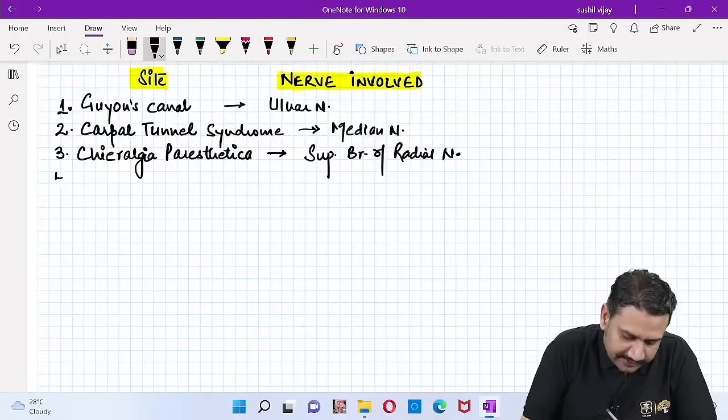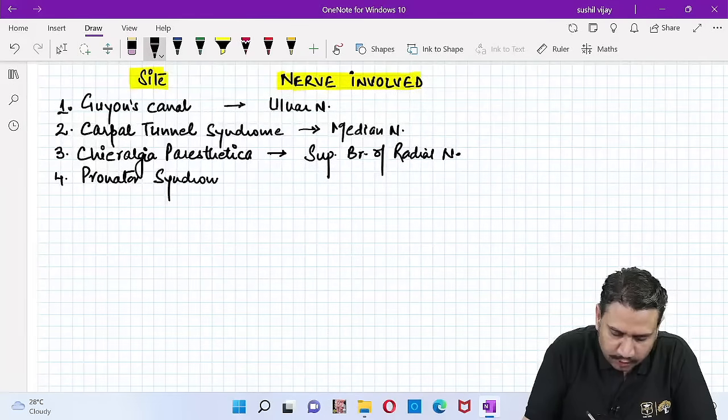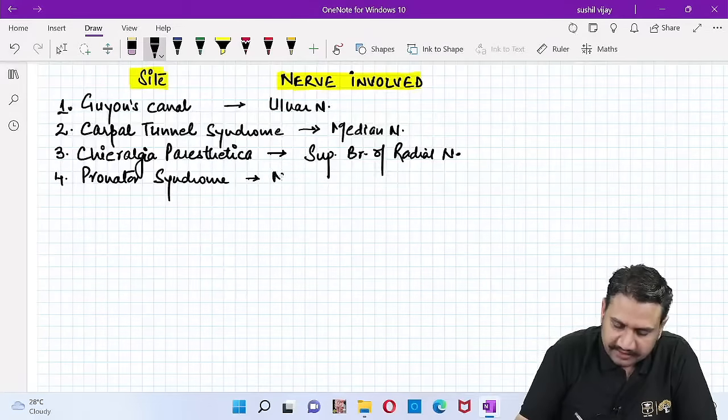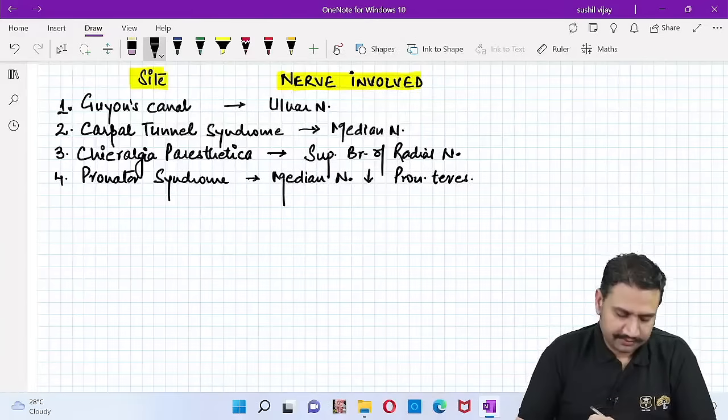Number 4 is what you call the pronator syndrome. I hope everybody remembers it. What is pronator syndrome? Pronator syndrome is compression of the median nerve under the pronator teres muscle, in the forearm area.